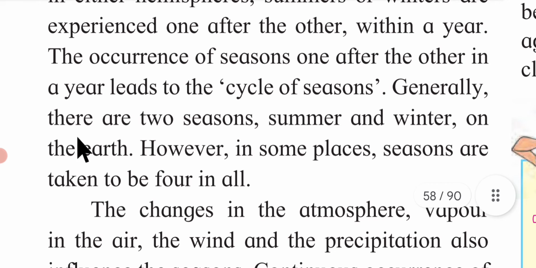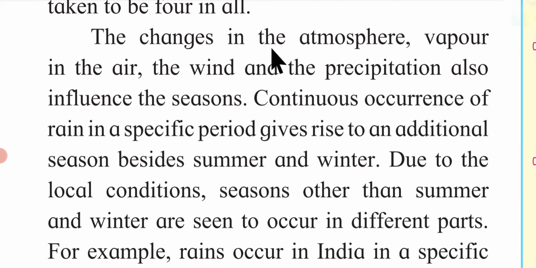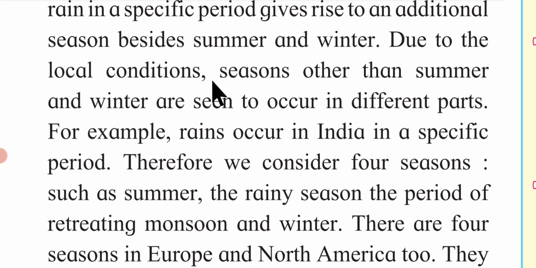Generally, there are two seasons, summer and winter, on the earth. However, in some places, seasons are taken to be four in all. The changes in the atmosphere, vapor in the air, the wind, and the precipitation also influence the seasons. Continuous occurrence of rain in a specific period gives rise to an additional season besides summer and winter. Due to the local conditions, seasons other than summer and winter are seen to occur in different parts.